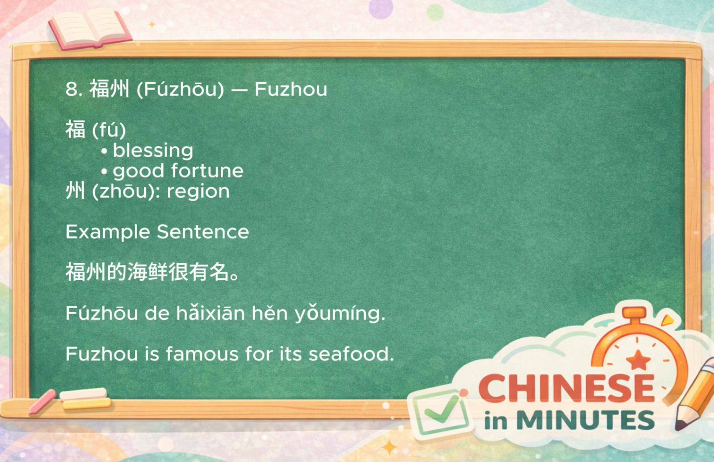Next, we have Fūzhōu. The character Fū means blessing, happiness, or good fortune. Combined with zhōu, it literally sounds like a fortunate region. Whether or not that's the historical origin, it certainly makes the name easy to remember. You can imagine a city full of prosperity and good luck. For example, 福州的海鲜很有名 means Fuzhou is famous for its seafood.